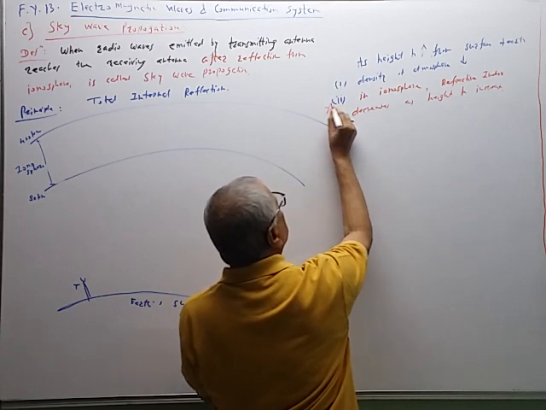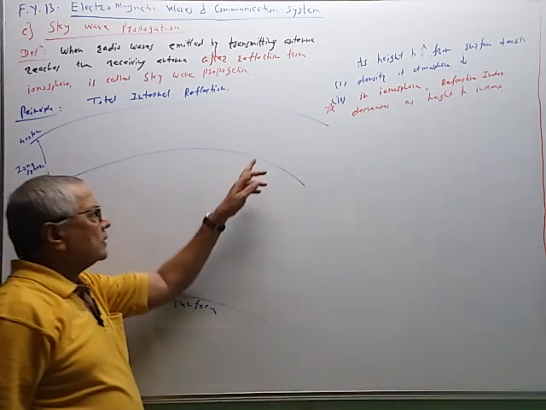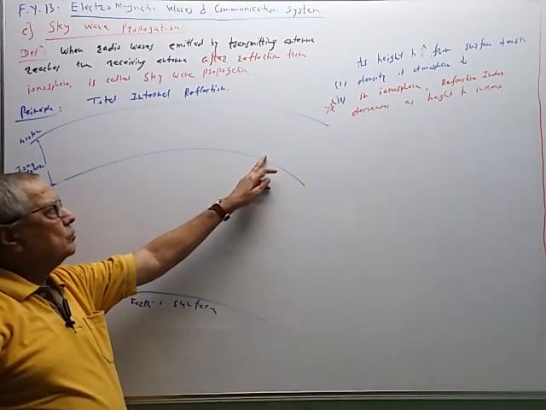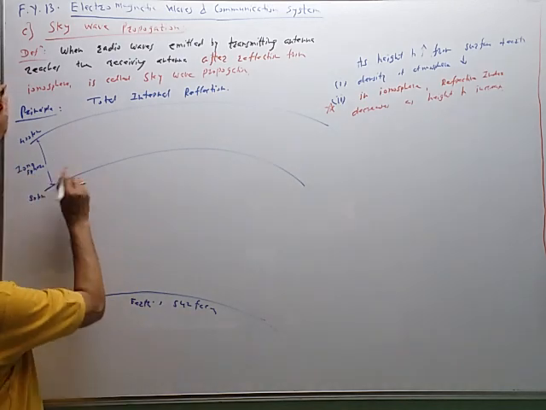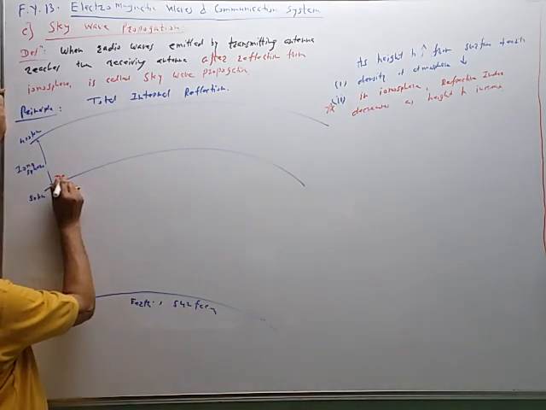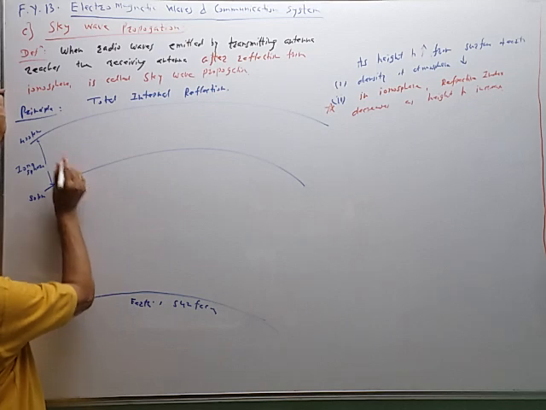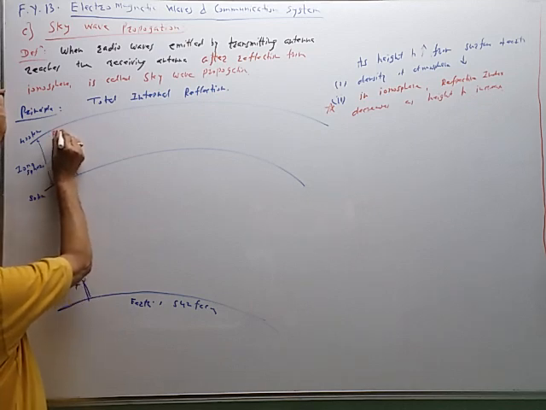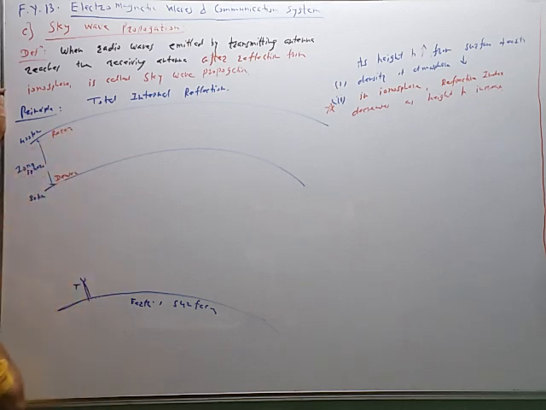So this property is important. Here the refractive index is more, here the refractive index is less. So these layers are denser, and these layers have rarer medium property.